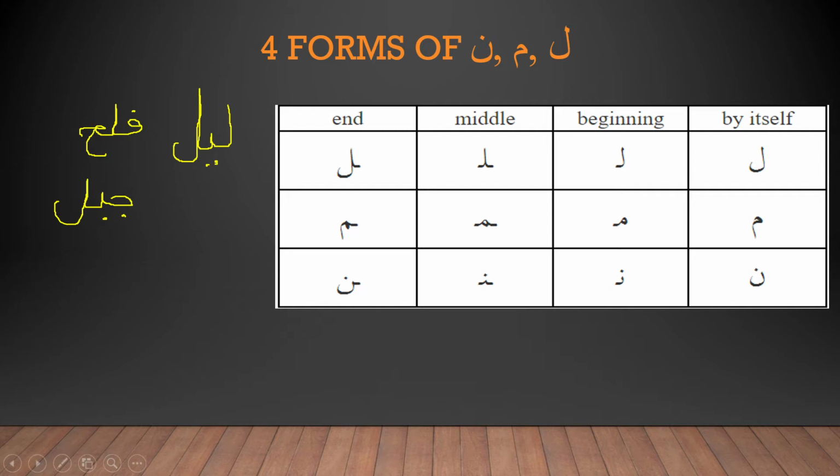For examples of Mim, we can take Ma'un. Ma'un means water. And in the middle version, it's Qamarun. Can you see that? Put the dots in the correct place because dots are very important. And at the end, it will be Yawmun. Yawmun means day. You know, like Yawm al-Qiyamah, the day of judgment.